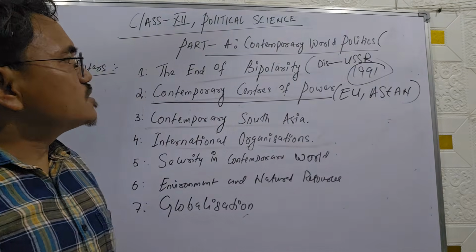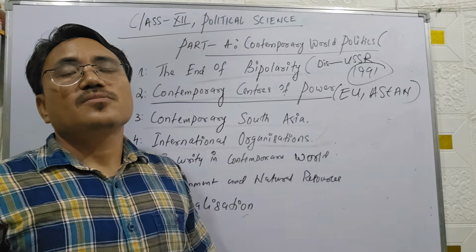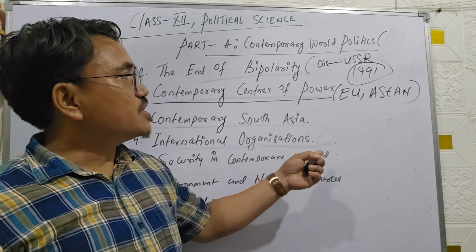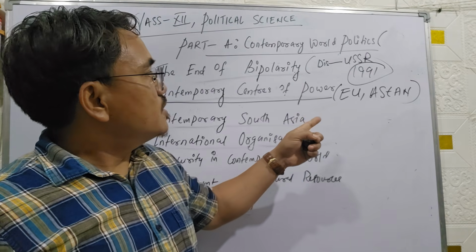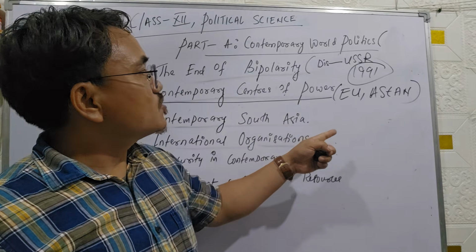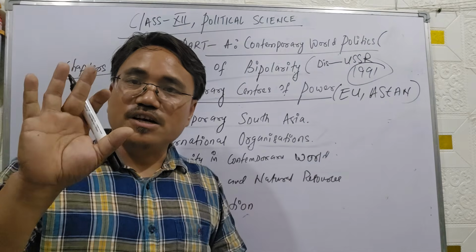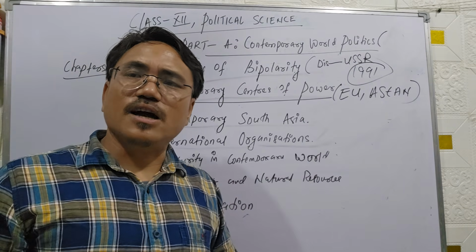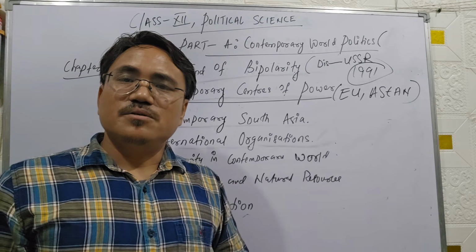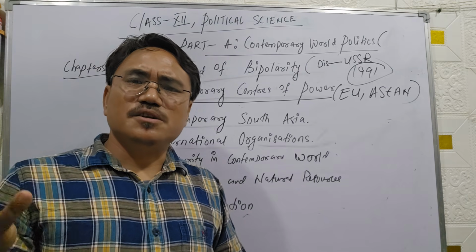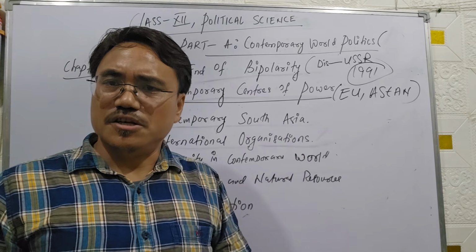These two international organizations are the European Union and ASEAN, the Association of Southeast Asian Nations. ASEAN consists of 10 countries, for example Thailand, Myanmar, the Philippines, Vietnam, etc. These are the countries which come under the ASEAN nations.